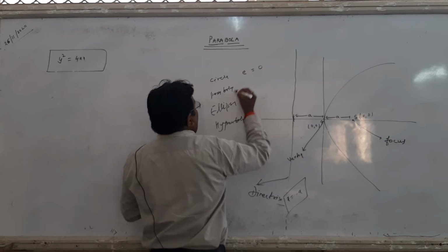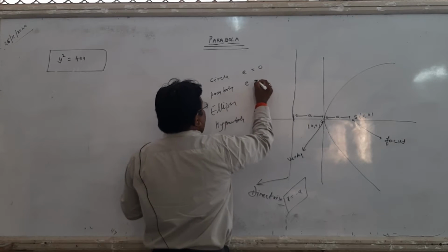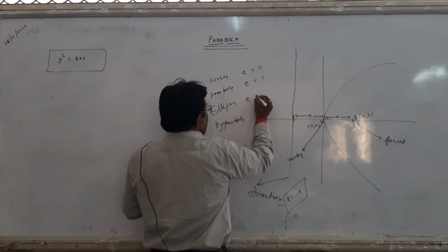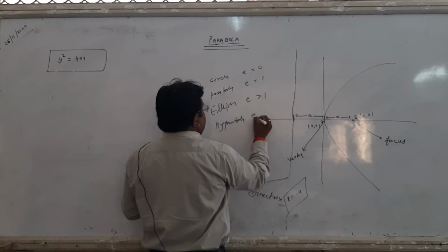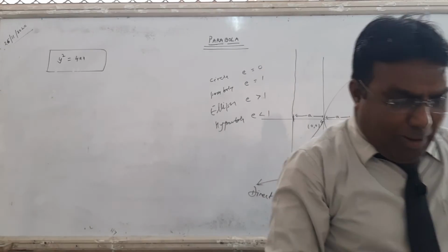The eccentricity of a circle is e equals 0. Eccentricity is denoted by small e. And the eccentricity of a parabola is e equals 1. The eccentricity of an ellipse is e less than 1, and of a hyperbola e is greater than 1.